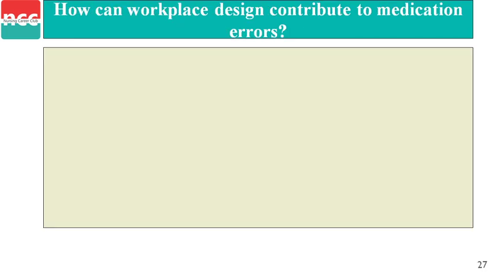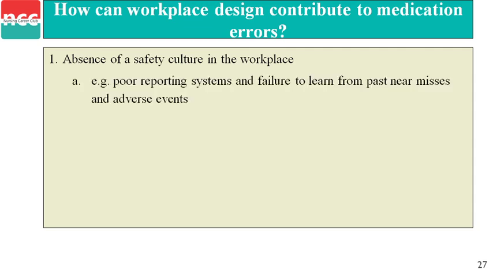Okay. Next, how can workplace design contribute to medication error? First, absence of safety culture in the workplace. For example, a poor reporting system and failure to learn from past near misses and adverse events. This is an example of absence of safety culture in the workplace.